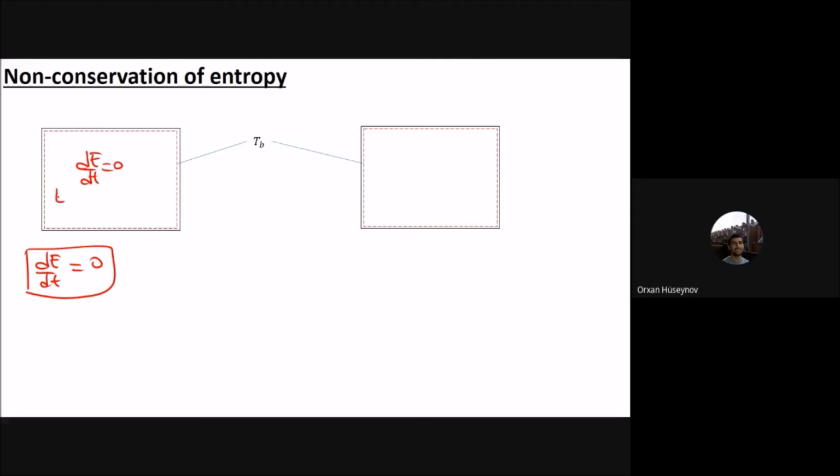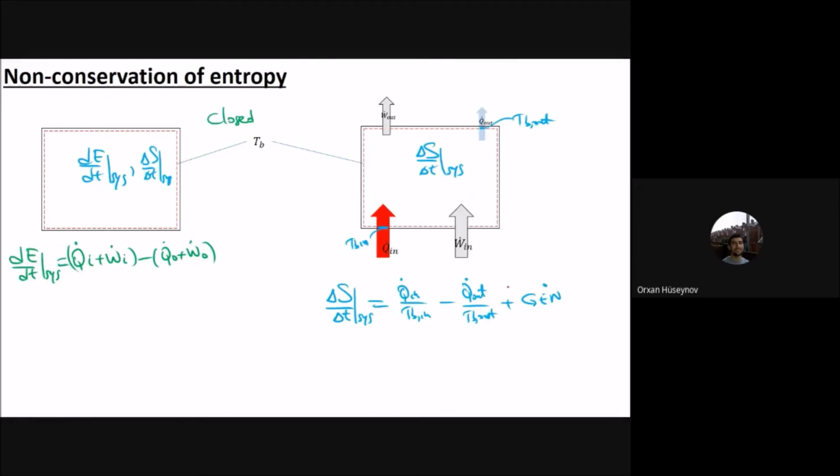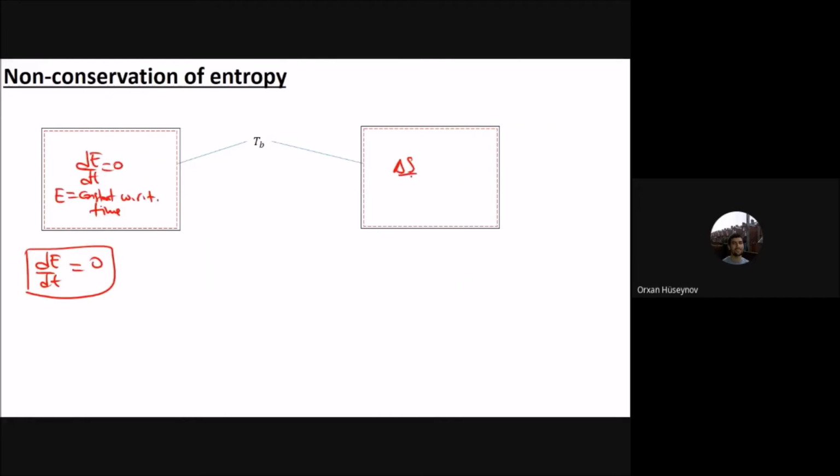So in other words, E is constant with respect to time. It doesn't change. Now let's see the entropy case. The heat is 0, and therefore the change of entropy of the system is equal to generation. You can see for energy it is 0, but for entropy it is equal to generation.